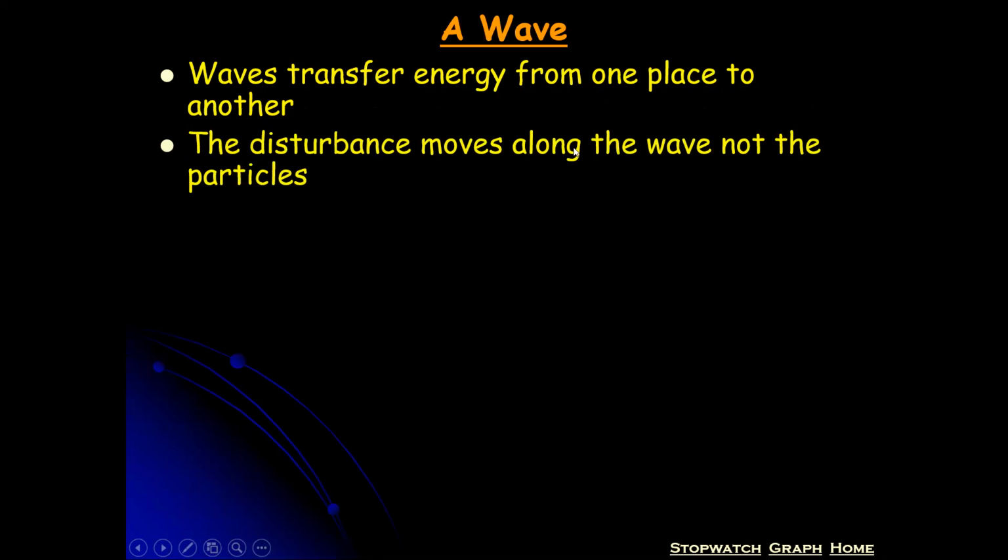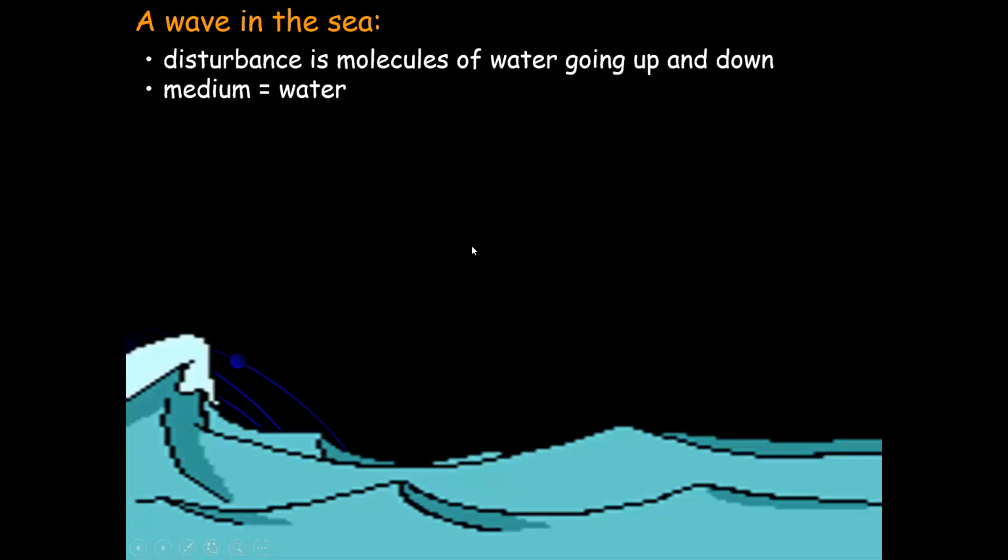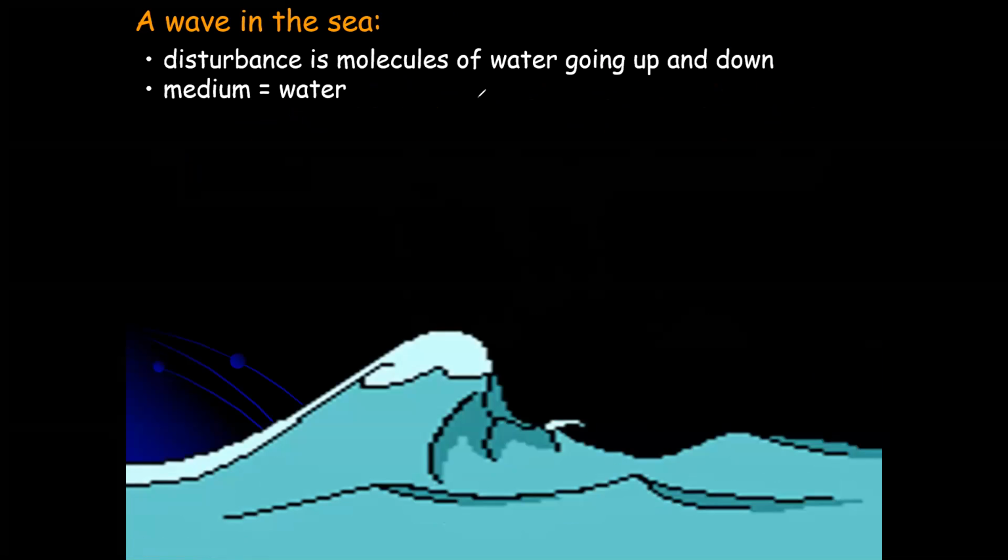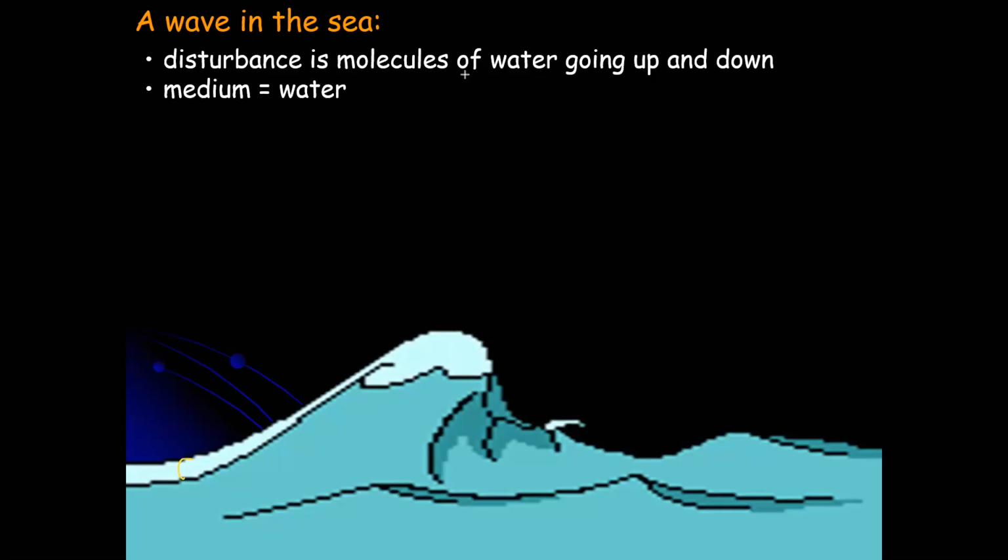So the disturbance moves along the wave, not the particle. Example, here you observe the water waves, but when we compare the particles, for example the particles of the water or H2O molecules, how will these particles move? These particles are not moving from one place to another. These particles are vibrating up and down, and they are transferring energy from one place to another.